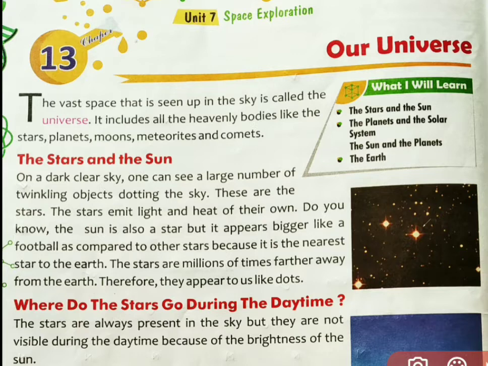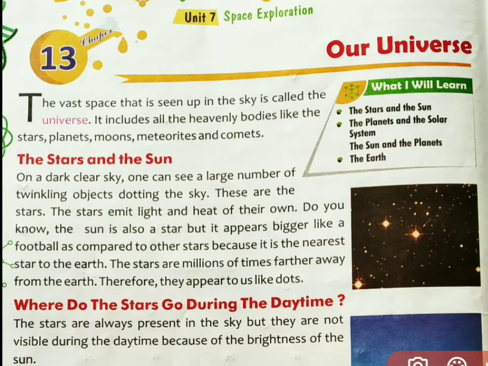Heavenly bodies means the things or objects that are very, very heavy, and we can't imagine them. So it includes all the heavenly bodies like the stars, planets, moons, meteoroids and comets. What are these? These all are heavenly bodies. I repeat again, what are heavenly bodies? Heavenly bodies are like stars, planets, moons, meteoroids and comets. Is it clear?